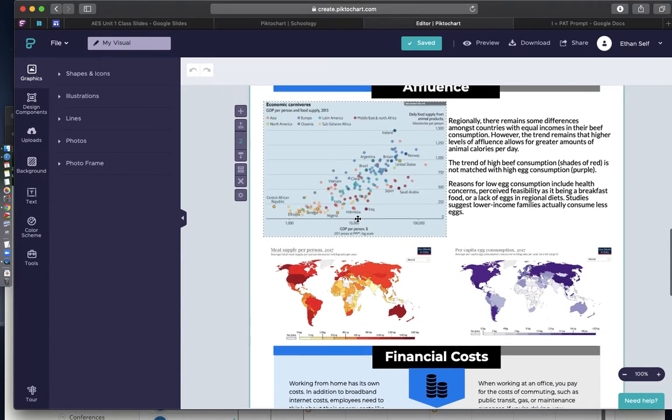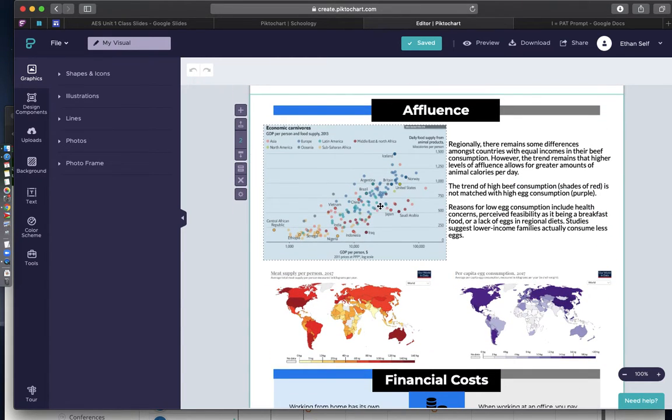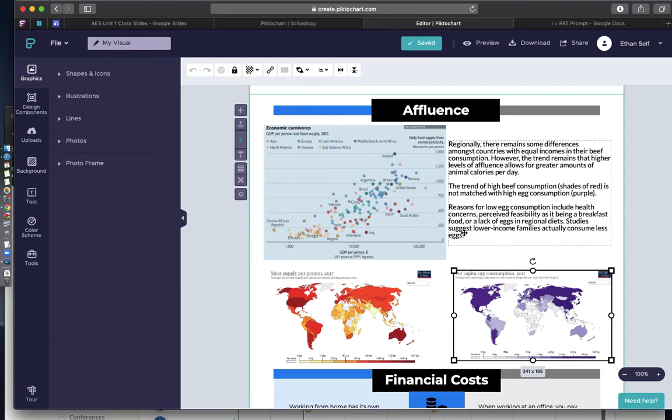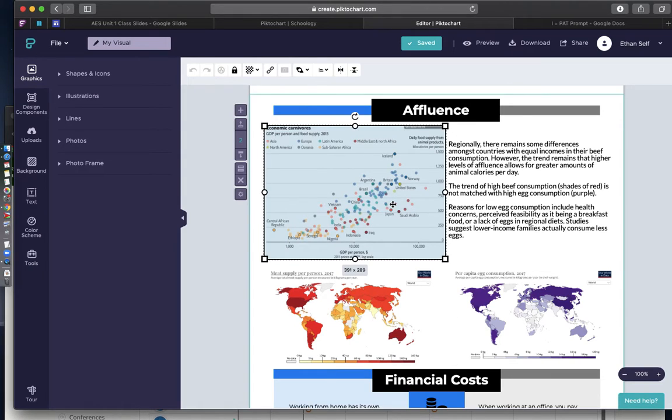And then finally, my third section that I've created so far is affluence. Now I've put some graphs in terms of the meat supply, the per capita egg consumption, but also the economic trend between GDP and daily food supply from animal products. Now graphs are a really good thing for you to put in your poster.